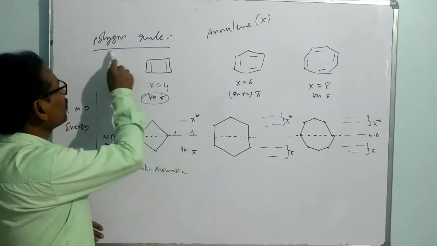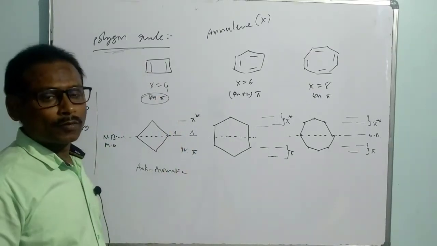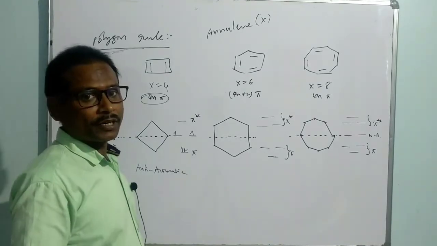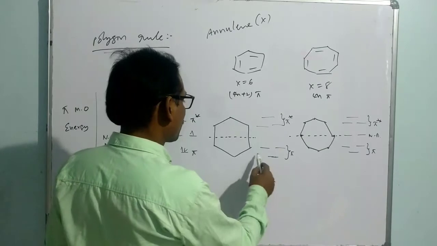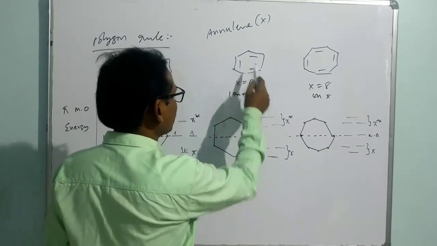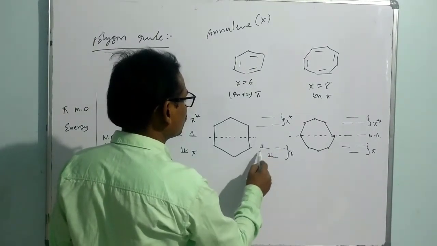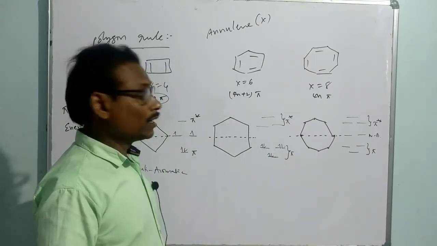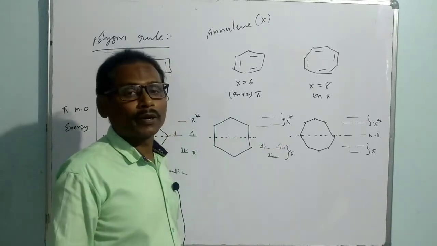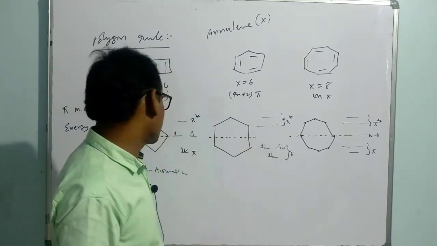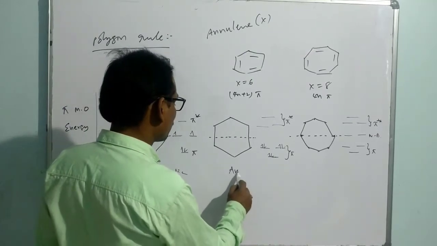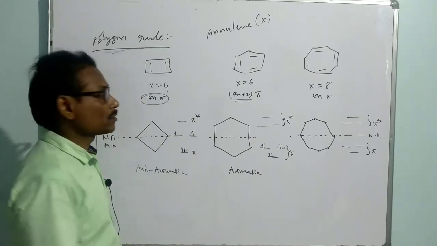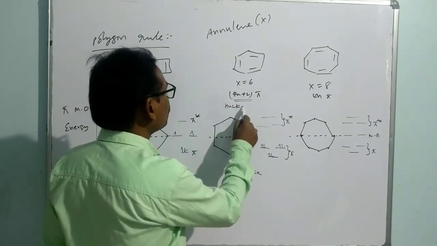So in this, the polygon rule is just enough to remember the energy order. That helps you decide which is more stable and which is unstable. So in this case, we have 6 electrons because of 3 pi bonds. 2 will be here, third one, fourth one, fifth one, sixth one. So all electrons are paired up in the low energy set of molecular orbitals. Let's say it is more stable. So it is referred to as what? Aromatic. Because it has what kind of conjugation? 4n+2 pi electron conjugation, which is stable according to which rule?